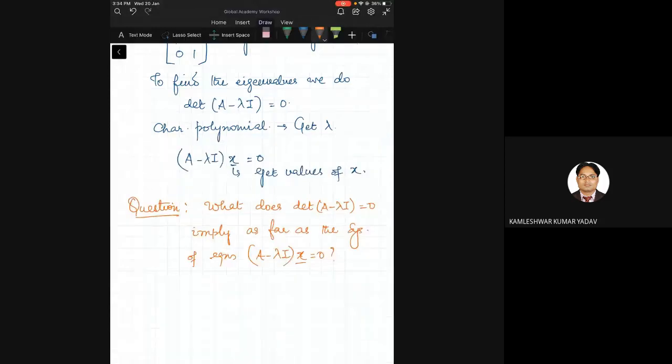Somebody was about to answer. Yes, A minus lambda I into x is equal to 0 will give the eigenvector. Of course, that's what we said: get the values of x, which means the eigenvector. But there is a very serious implication.